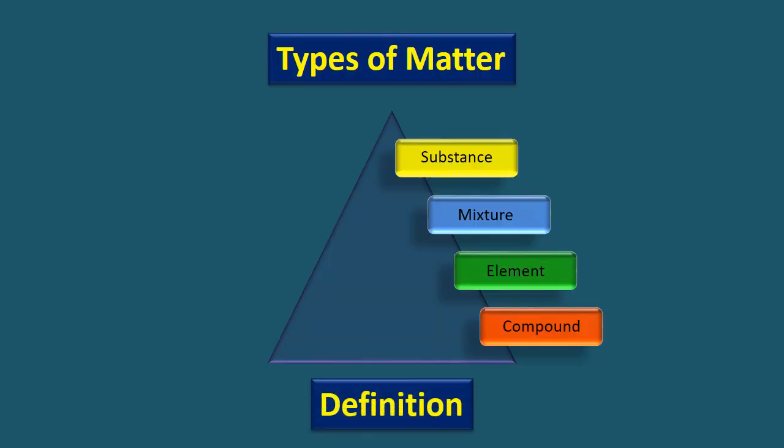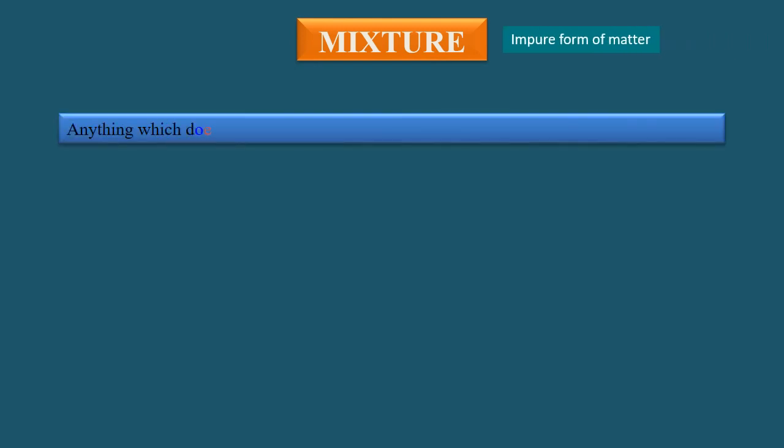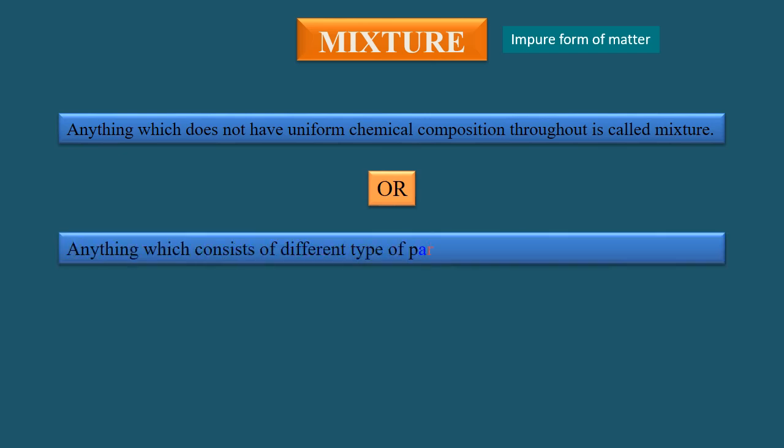Next, we define mixture, the impure form of matter. Mixture, the impure form of matter, may be defined in two different ways. Anything which does not have uniform chemical composition throughout is called mixture, or anything which consists of different type of particles throughout is called a mixture.